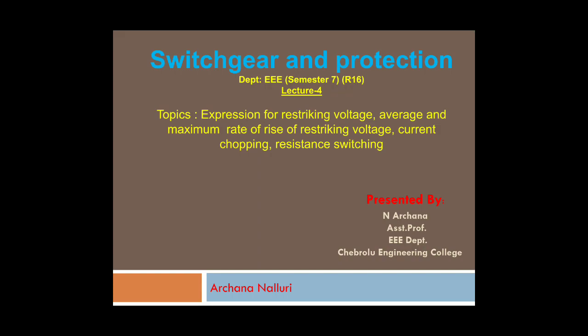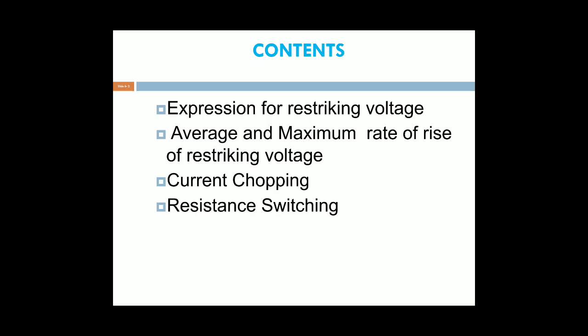In the previous video lecture, I explained what is meant by the arc, how it is produced, what are the arc extension methods, arc voltage, and also restriking and recovery voltage. The contents of the present video lecture are the expression for the restriking voltage, the average and maximum value of RRRV, that is the rate of rise of restriking voltage, current chopping and resistance switching.